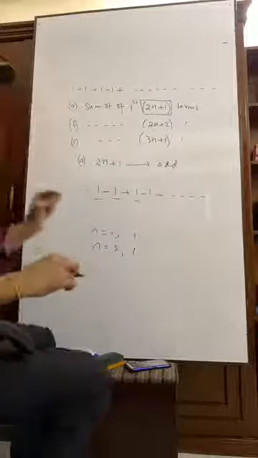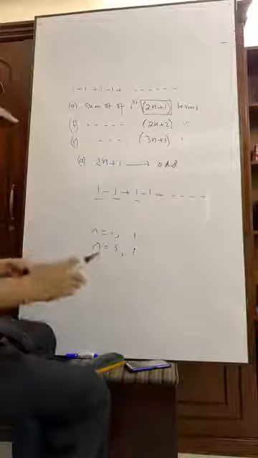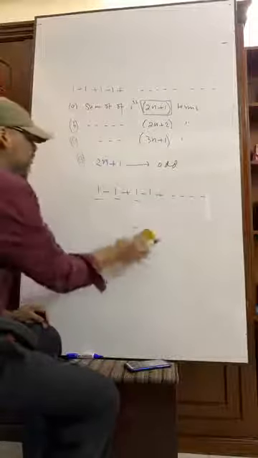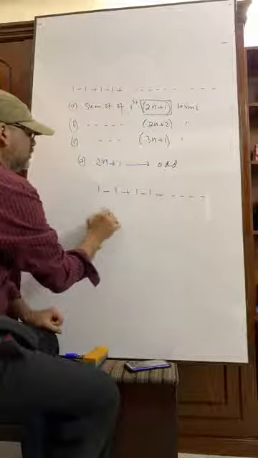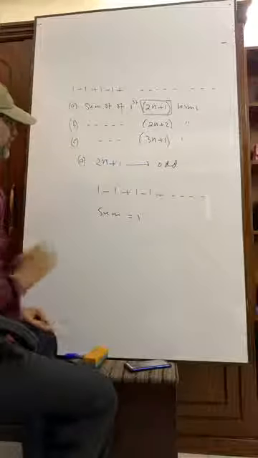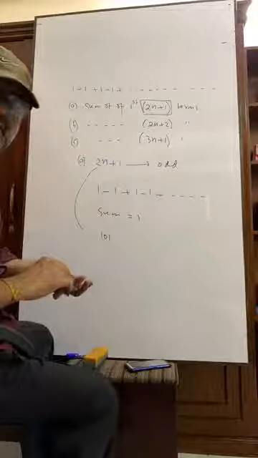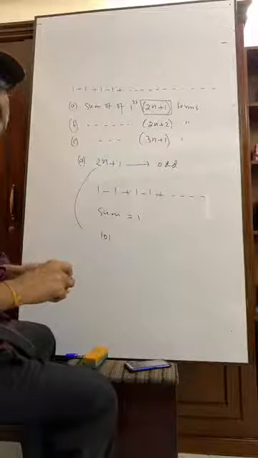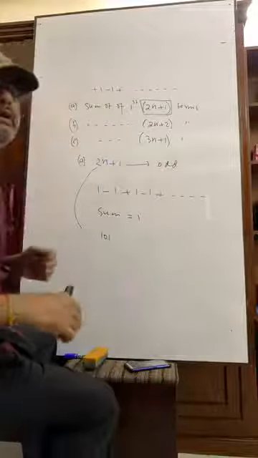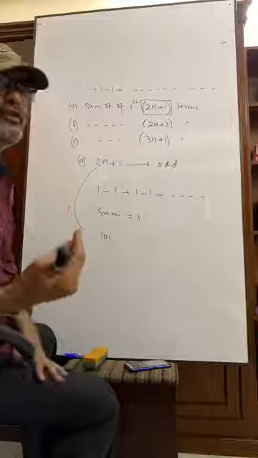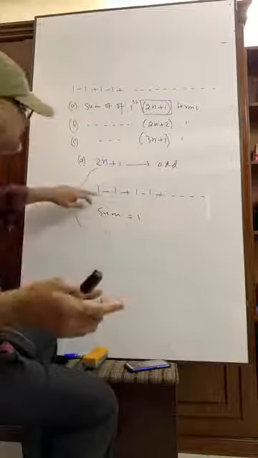So have you seen, when the number of terms is 2n plus 1, we are getting the sum is always 1. Okay, you understand? That means for an odd number of terms, the sum is always 1. Suppose you are told to determine the sum of 101 terms. You have to see whether 101 is even or odd. It is odd. Odd means n equals to 1, 3, 5, this type. So the sum is 1.